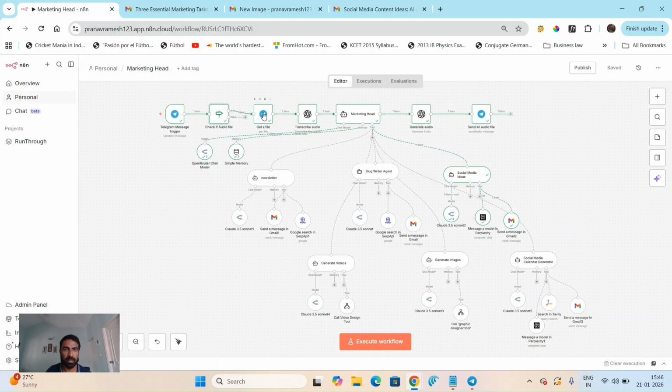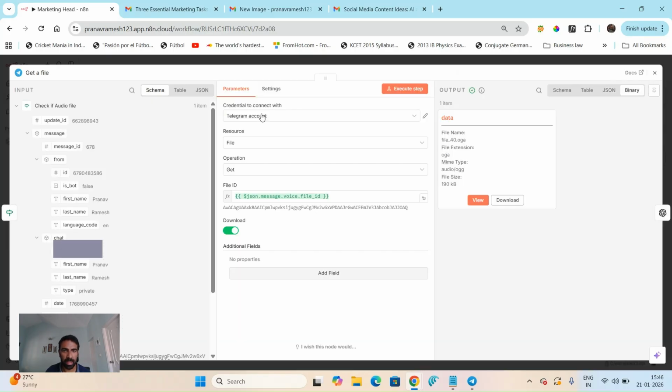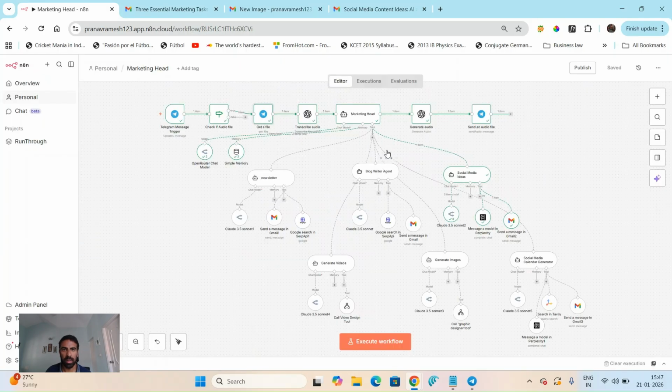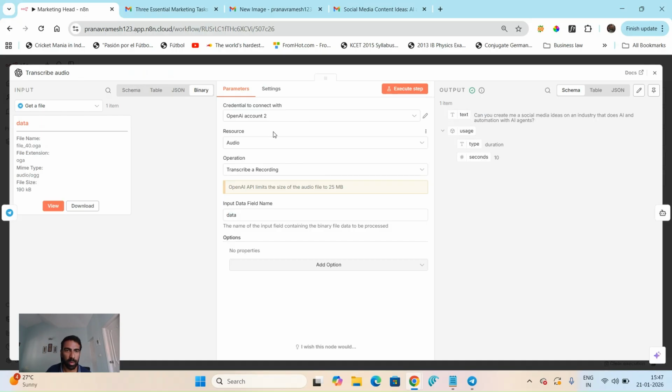Then we have the file. So we say we get the file, which is from here, it comes into our data. Then it goes to OpenAI that we use, where we're actually asking it to transcribe a recording. So it looks at this, transcribes, and then it gives an output here.